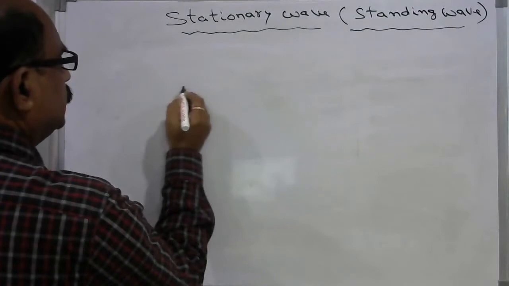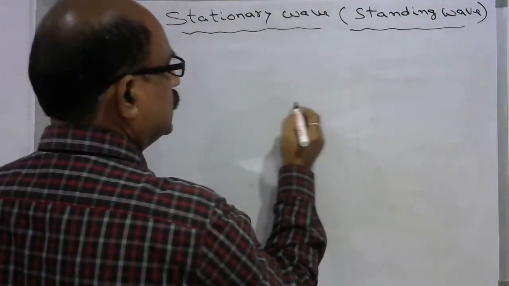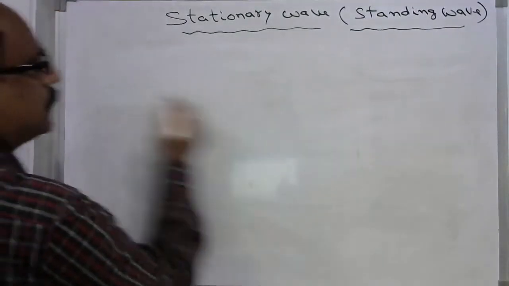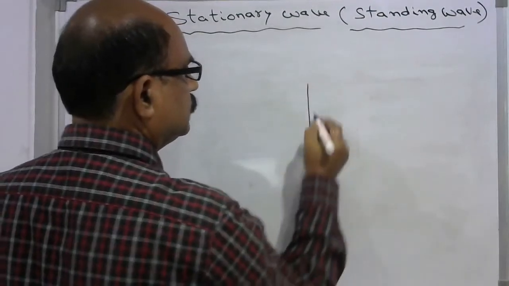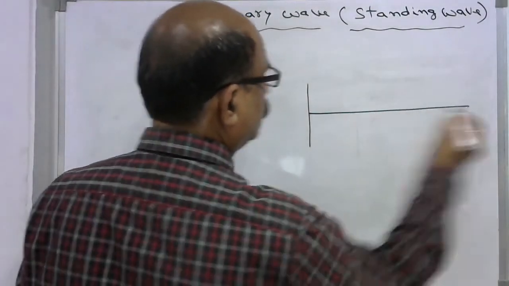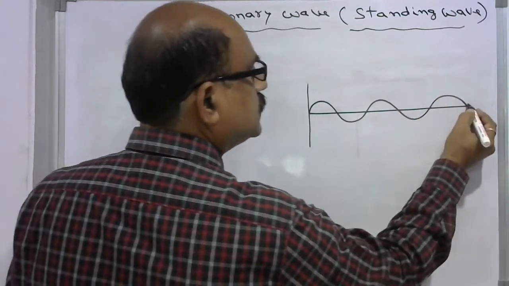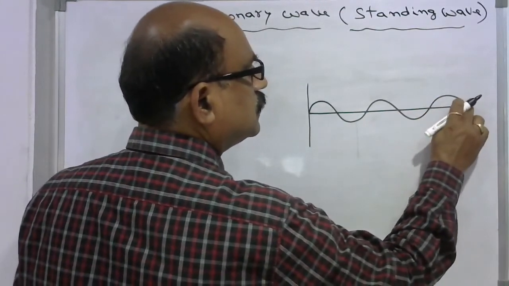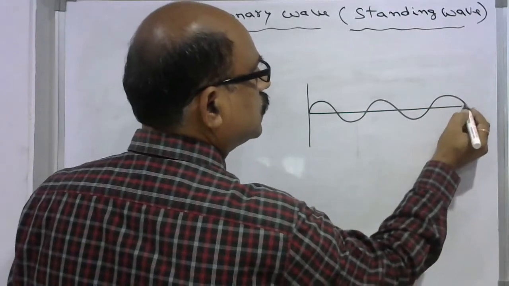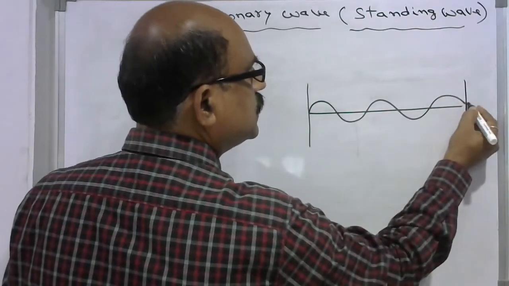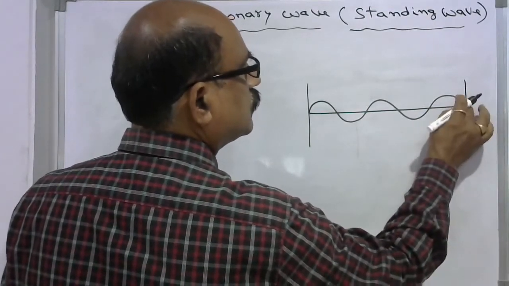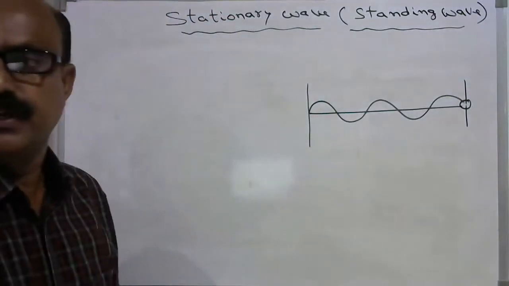Suppose we consider a wave propagating like this, but this is not a rigid support, this is a free end.